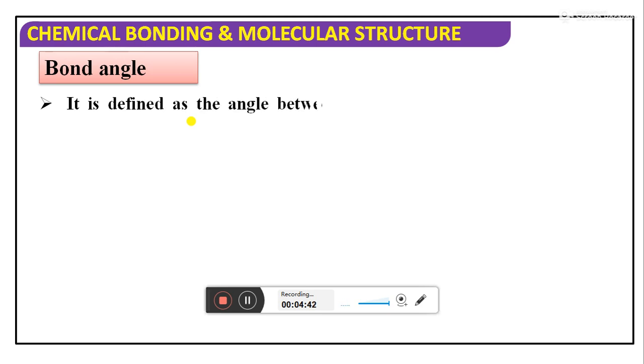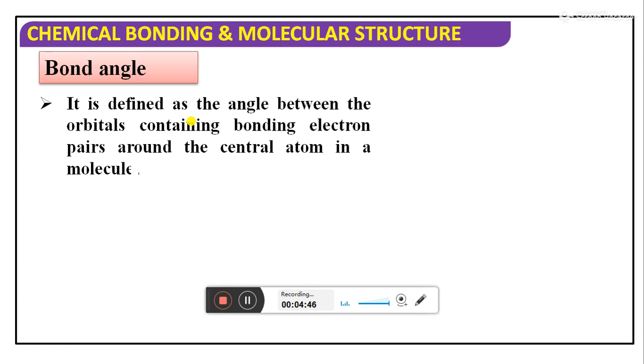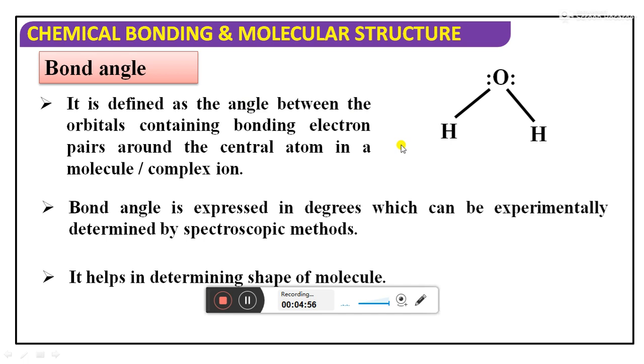Let's have the bond angle. So remember students, the chemical reactivity, whether molecules are more reactive or less reactive, and the stability of molecules can be decided by the bond angle only. What is bond angle? The angle between the two atoms only. You see very clearly here 2 hydrogen atoms are there. In these 2 hydrogen atoms, what is the bond angle? How much angle will be between the 2 hydrogen atoms? In the water molecule it will decide the stability of the molecule.